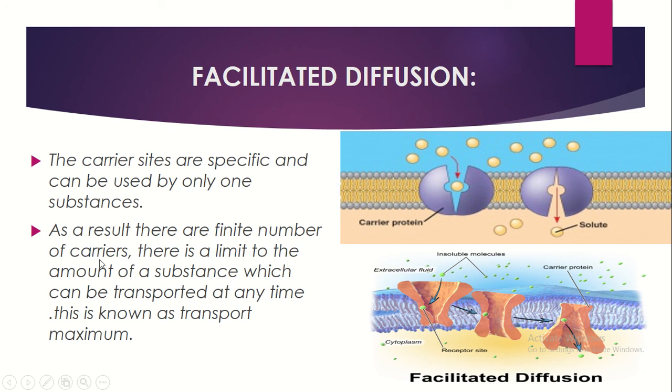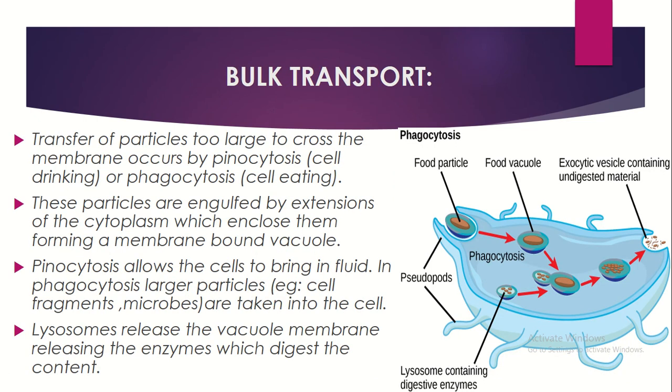As a result, there are a finite number of carriers. So many carriers are present, but there is a limit to the amount of substance which can be transported at any time. So at a time, only this much of a substance can be passed. There is a limit for each thing. This is known as the transport maximum, and this process is also called facilitated diffusion. All these process types are called facilitated diffusion.